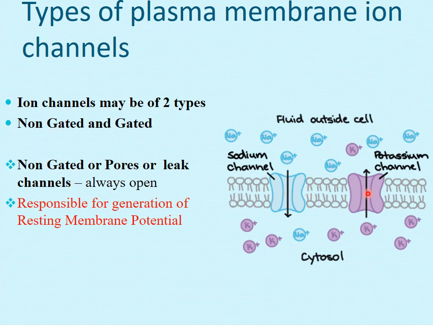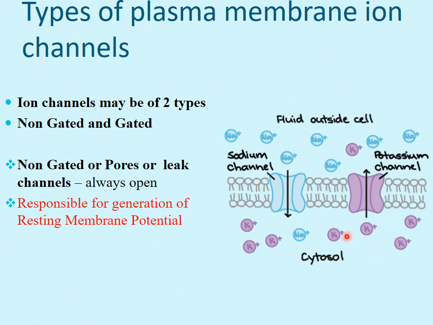They are known as channel proteins, ion channels, or simply channels. If the word channel is there, it means it's specific for the ion. The ions move through the channel proteins.